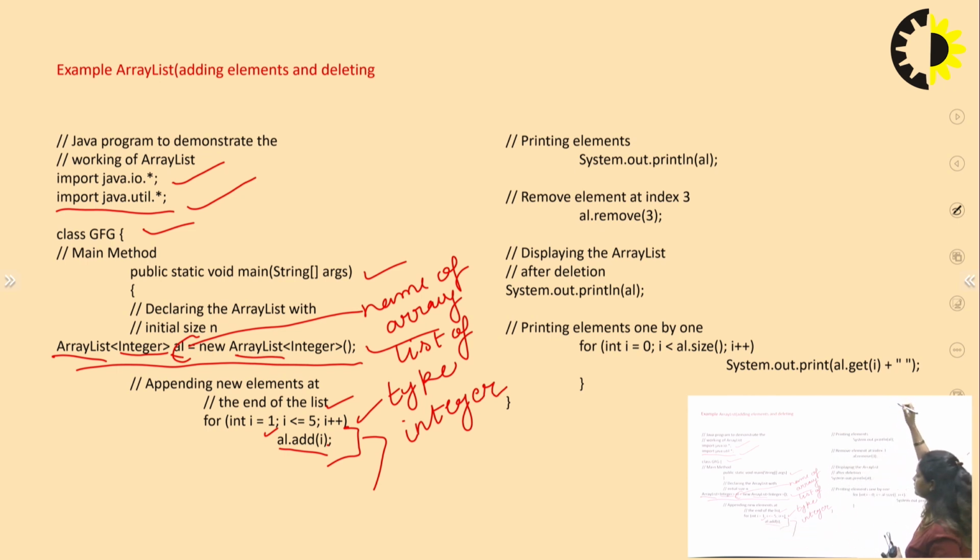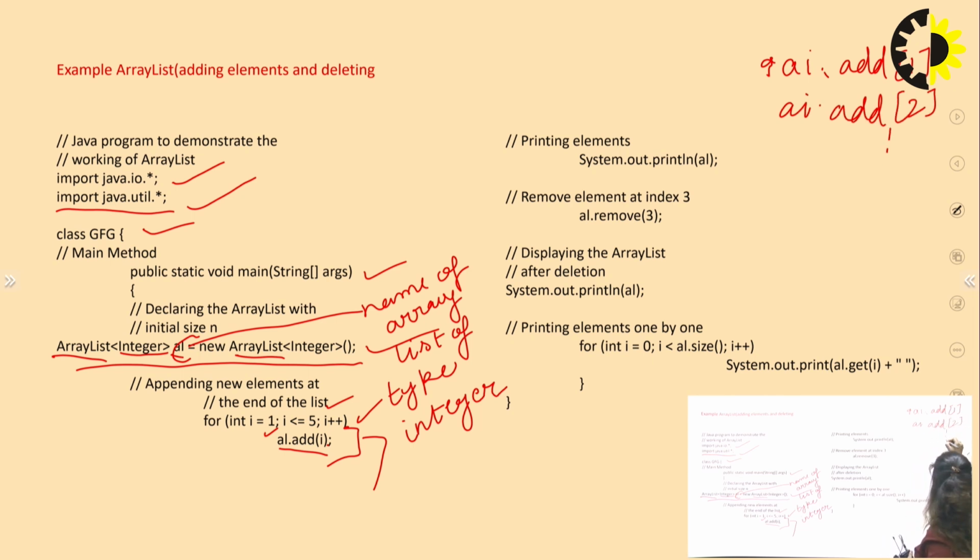After executing add, what will happen? It will take like this: AI dot add 1 for the first location, then AI dot add for 2, and so on up to 5 elements. AI dot add, okay, not these braces but these braces.